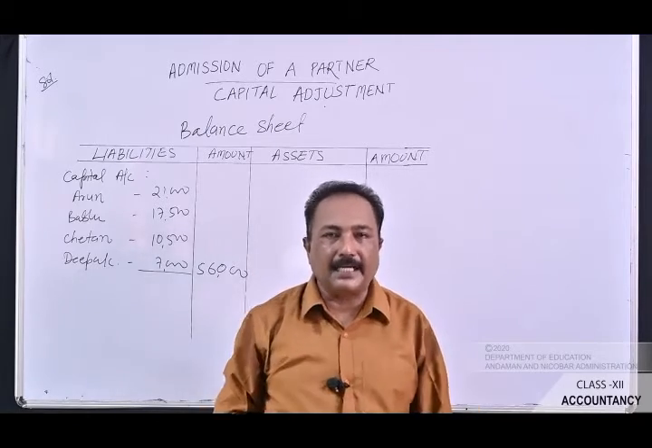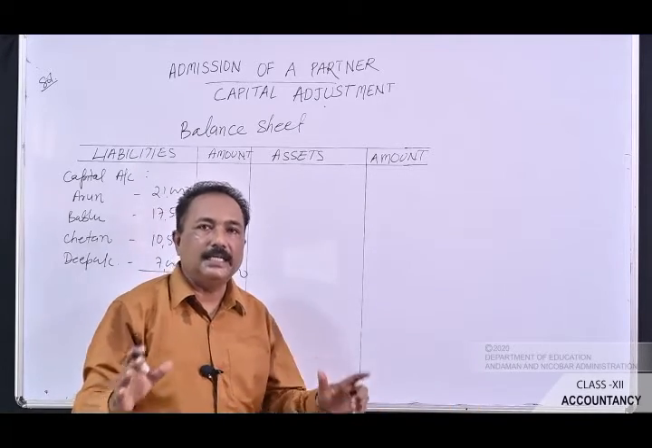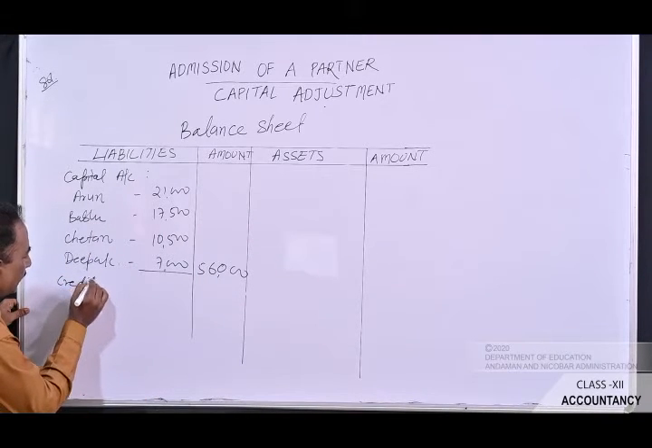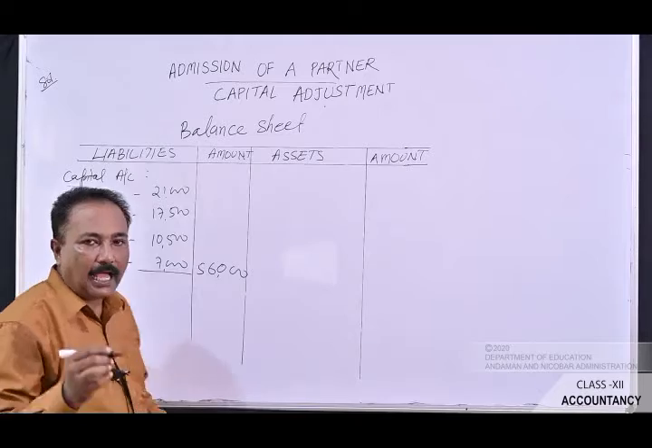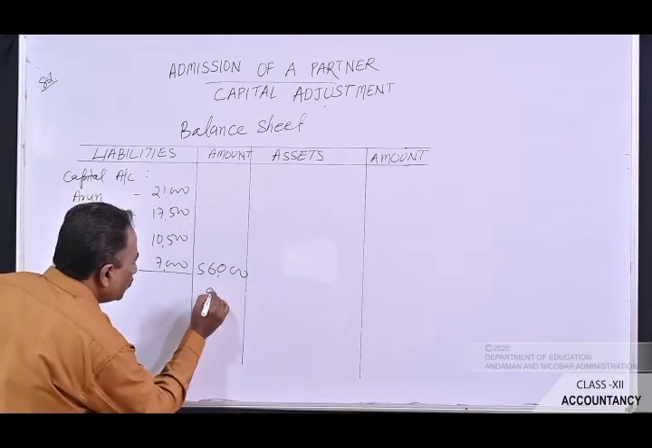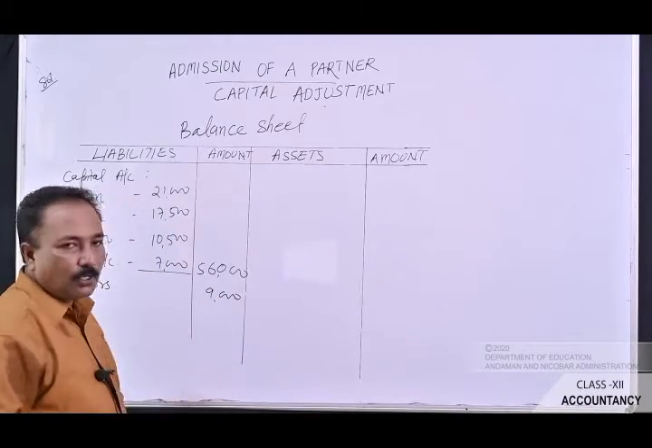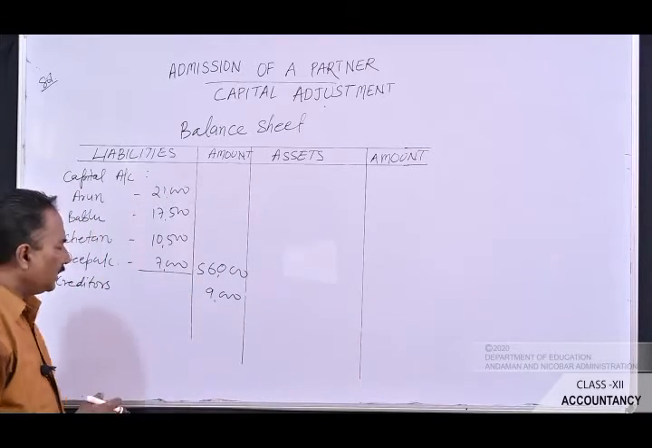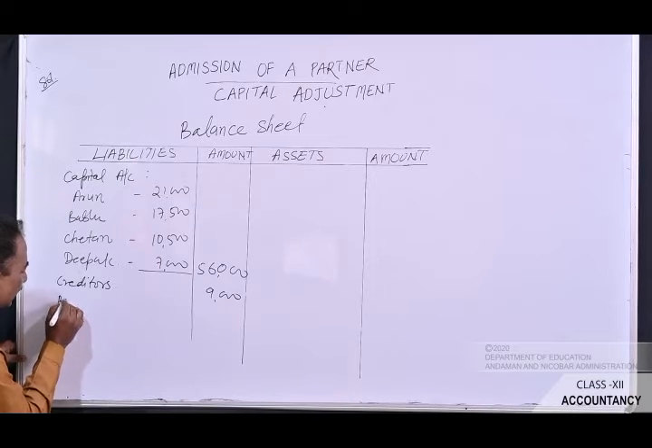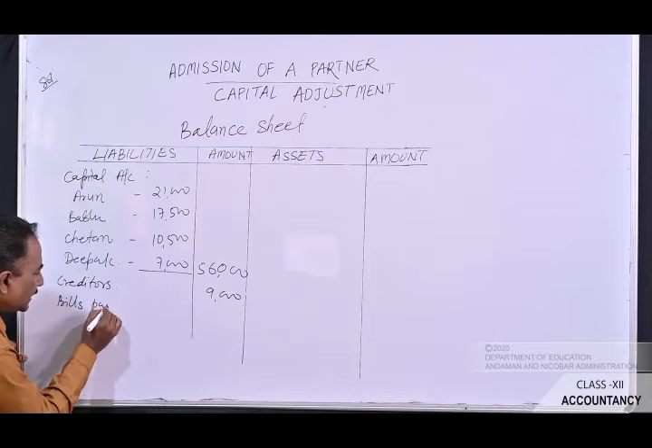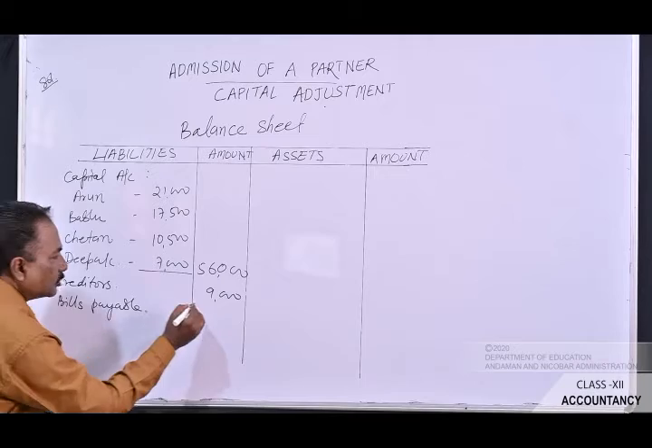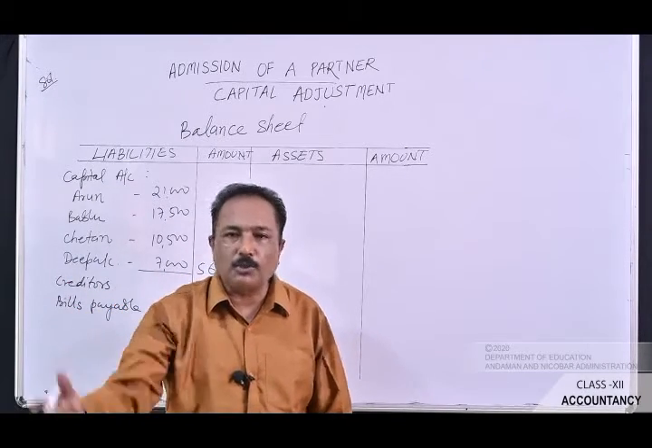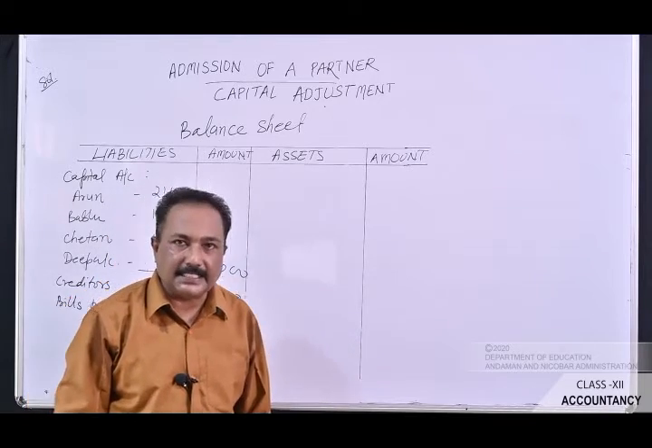The very first item is the creditors, and there is no change in the amount, so we will write it as it is. The amount of the creditors is rupees 9,000, so write here rupees 9,000. After this, the next item is the bills payable. Bills payable stands at rupees 3,000. That has to be recorded as it is because there is no change, so you have to write here rupees 3,000. Now let's pass on to the next side, that is the asset side.